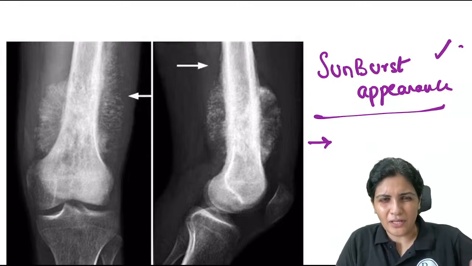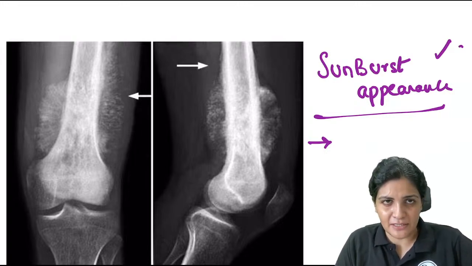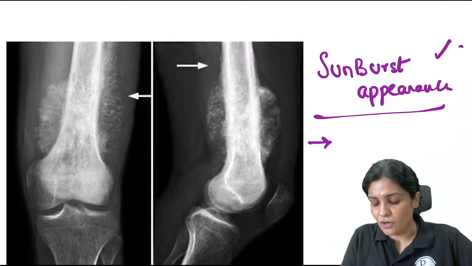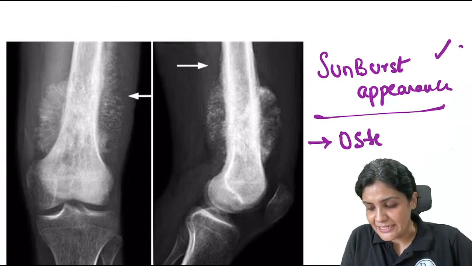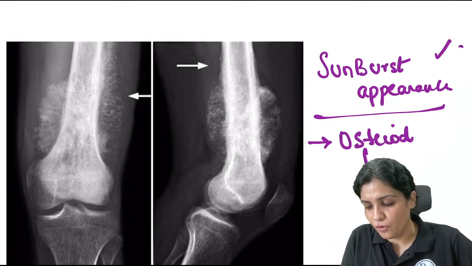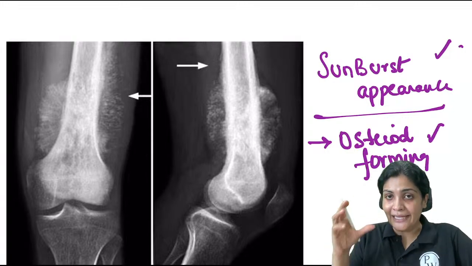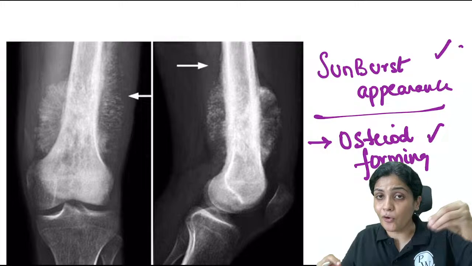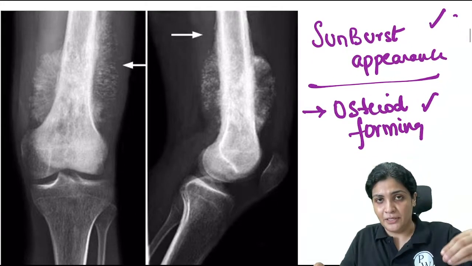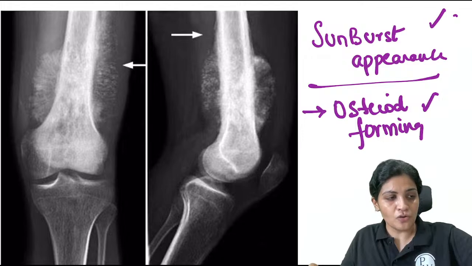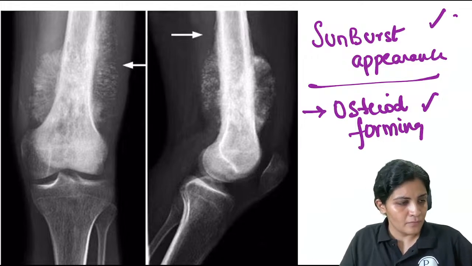But what do you think? What is the sunburst actually? How does it come out? Yes, Chota Doctor has now come up with a very interesting answer that this is an osteoid forming tumor. Wherever you see it on histopathology also, you will see bone in it. So it is an osteoid forming malignant tumor. Example is osteosarcoma. What is blast?